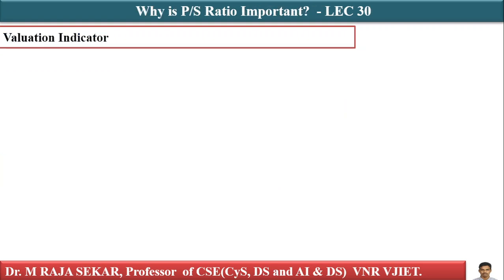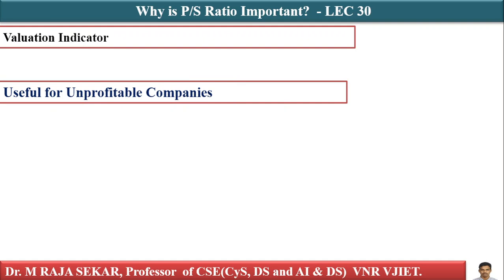Why is the P by S ratio important? The price to sales ratio is important because it helps investors evaluate a company's valuation relative to its revenue. First one is that it is a value indicator. Why is it a value indicator? A lower P by S ratio may indicate a stock is undervalued, while a higher P by S ratio may suggest it is overvalued.